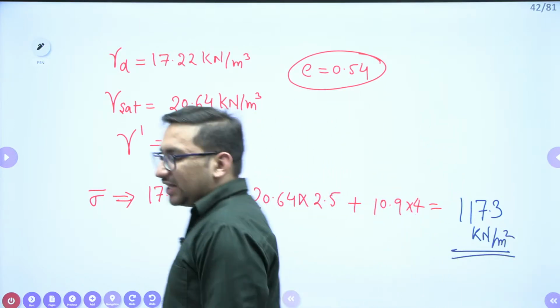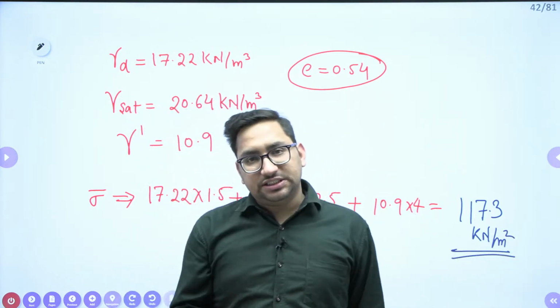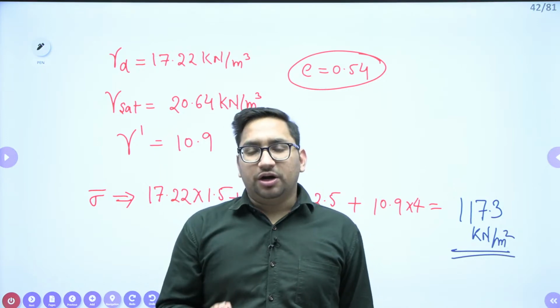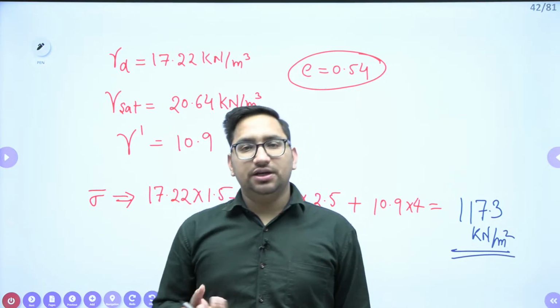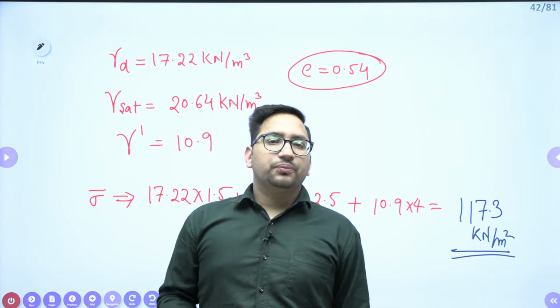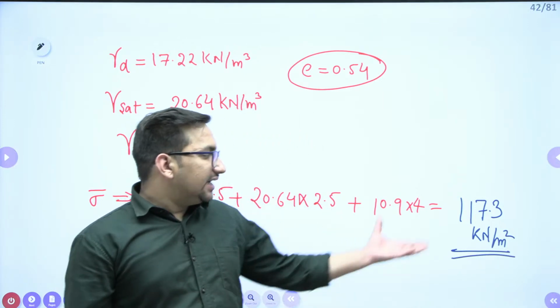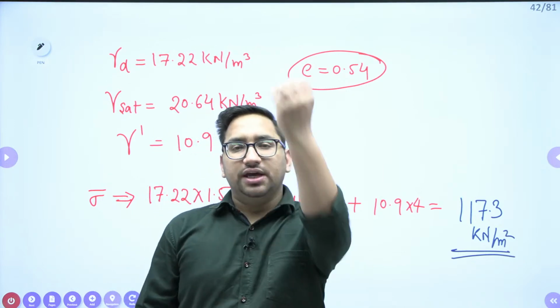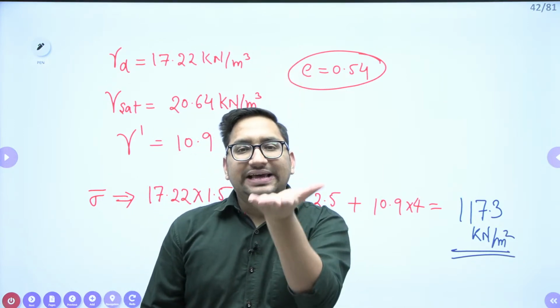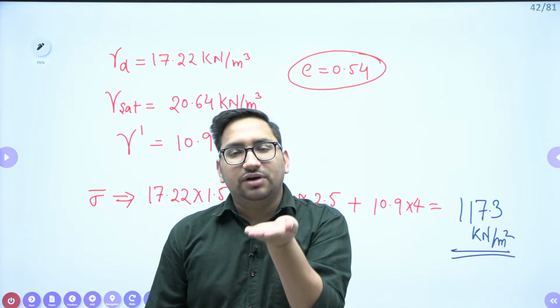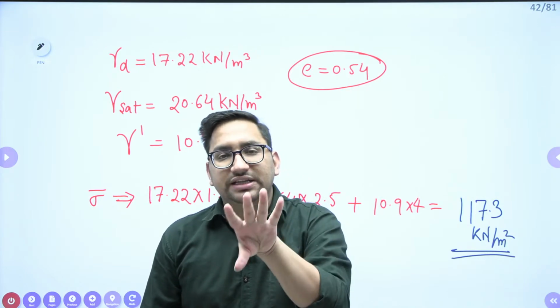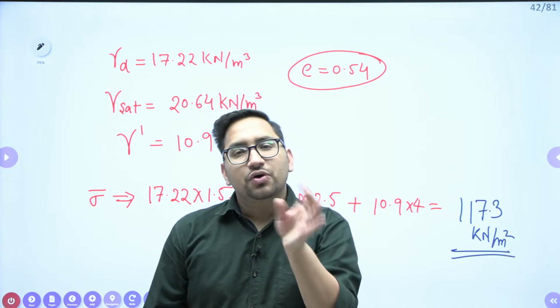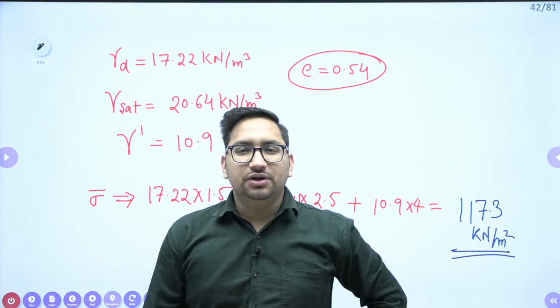So every time it is not necessary to calculate the total stress first, or pore water pressure, and then subtract those values, right? So try to practice so that you can directly find the effective stress. Just try to understand which material weight you have to consider to calculate the effective stress, when to consider the gamma saturated value, and when to consider the submerged value. Is that clear?